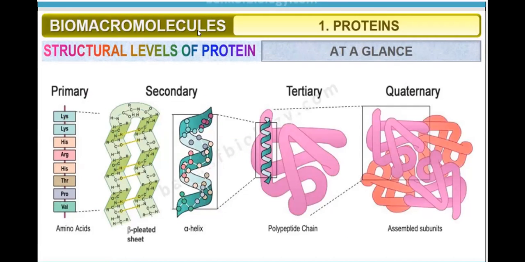So these are the proteins' different structural levels. First is what? Primary structure, then secondary structure. In secondary structure, there are beta sheets and alpha helix. In tertiary structure, both alpha helix as well as beta sheets are there. So that is tertiary structure. Then, in quaternary structure, more than one polypeptide comes together and behaves as a unit. That shows what? Quaternary structure. So these are what? Structural levels of protein.